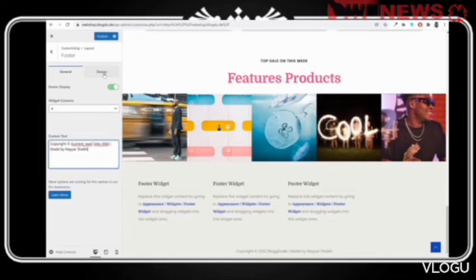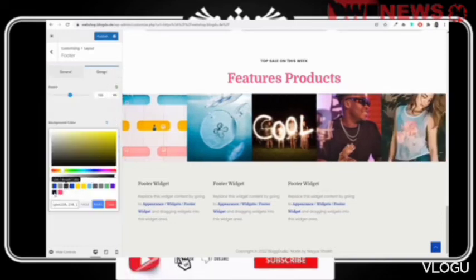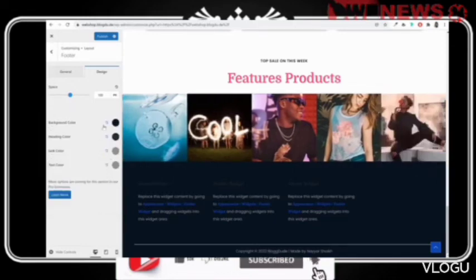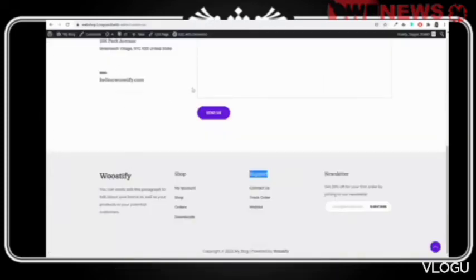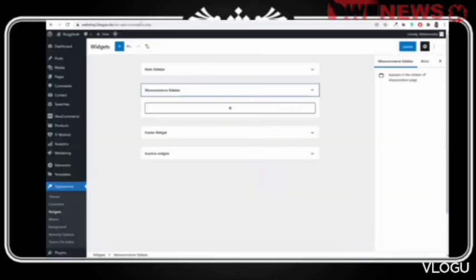You can also change the styling, by the way. You can go to style. For example, background color, I want to make it black. Okay, this black color. And text color, if you want, you can make it some other color. You can always rearrange this thing. You can also always reset this page. So maybe we want this color as our background color.